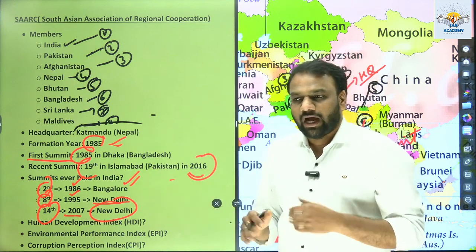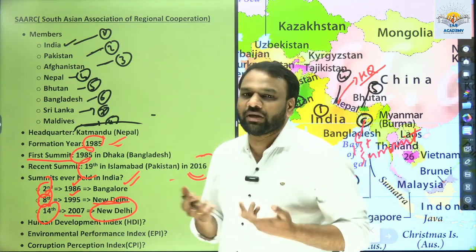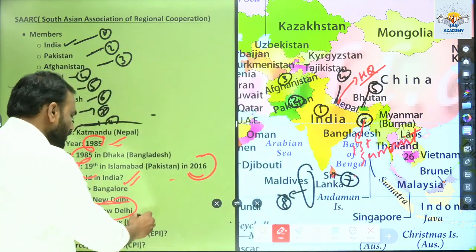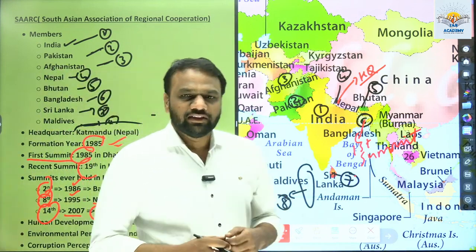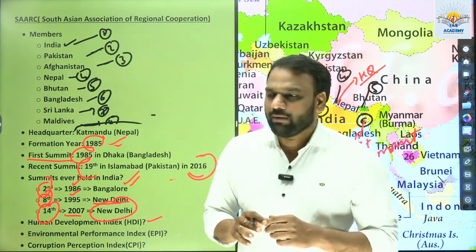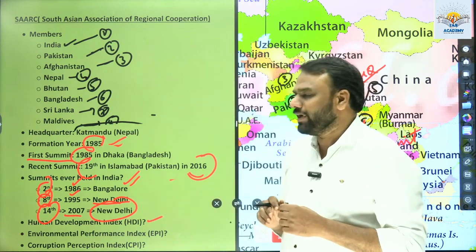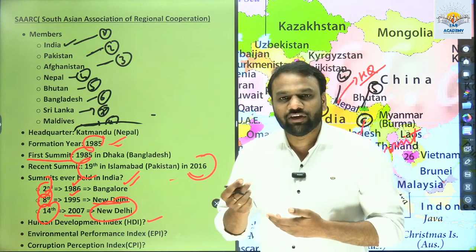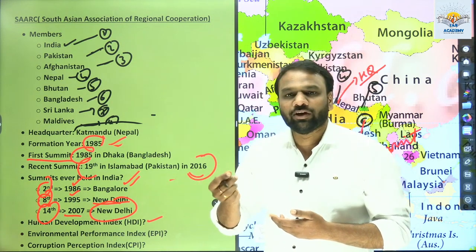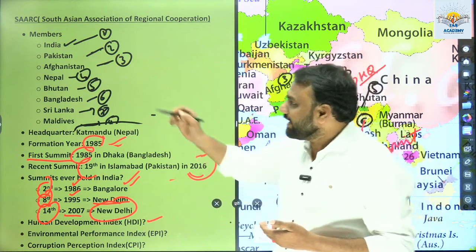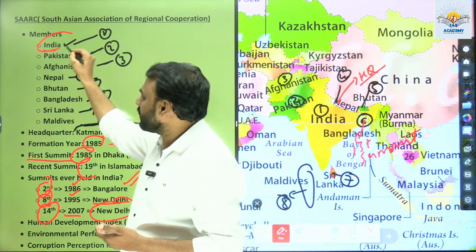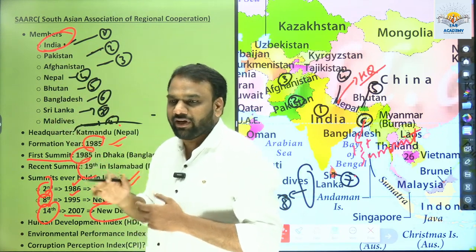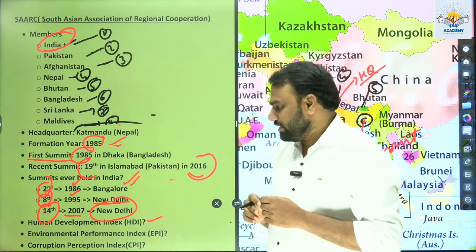Next, there is some other information which is important, and this information is dynamic. For example, I have taken the Human Development Index. There are many international indices that are released, and one such index is the Human Development Index. From the mains point of view, while writing our answers, we need to quote the Human Development Indices. For example, whether India is performing better than the other SAARC countries or is a poor performer, whether it is the best performer or not. In that sense, we need to have the information.